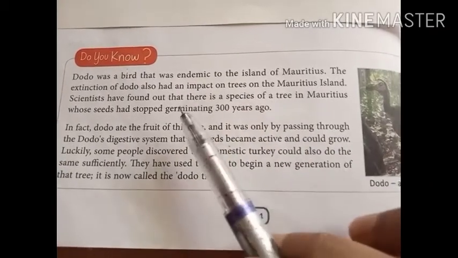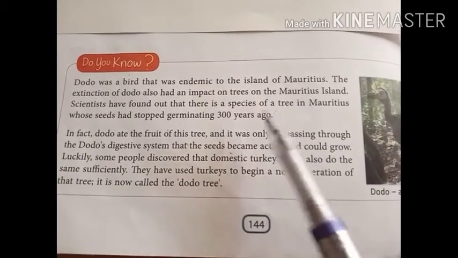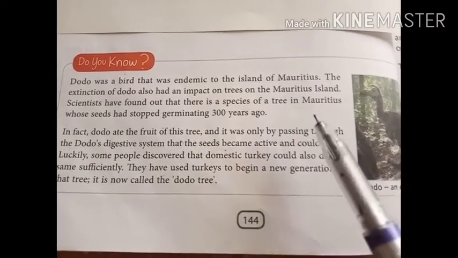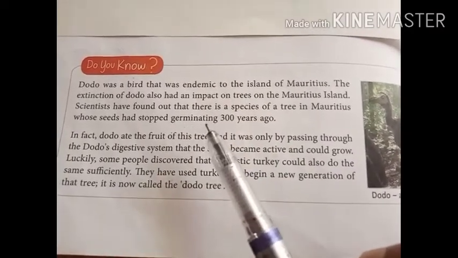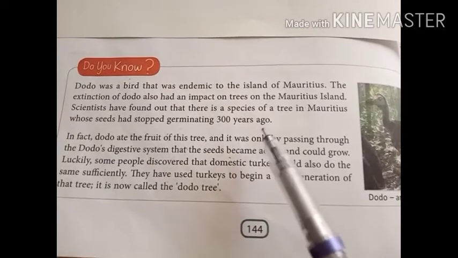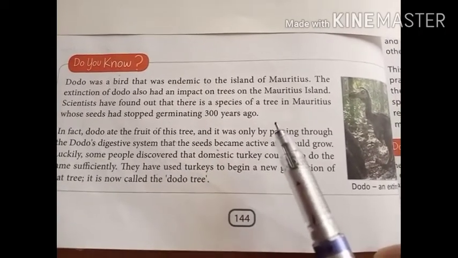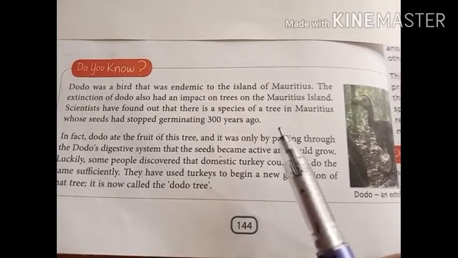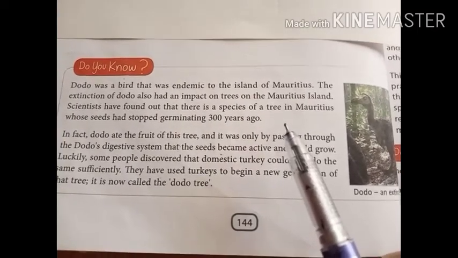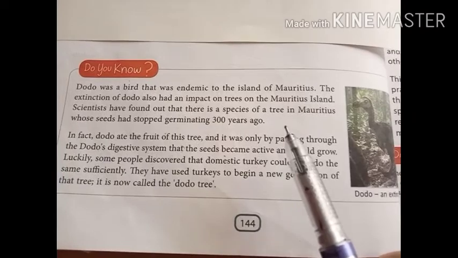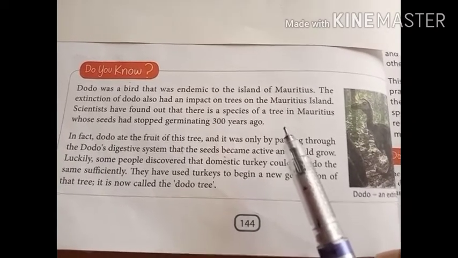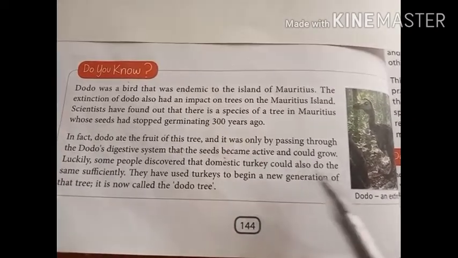Scientists have found that there is a species of tree in Mauritius whose seeds stopped germinating 300 years ago. They have revealed that this particular plant stopped germinating 300 years ago due to the extinction of the dodo bird.